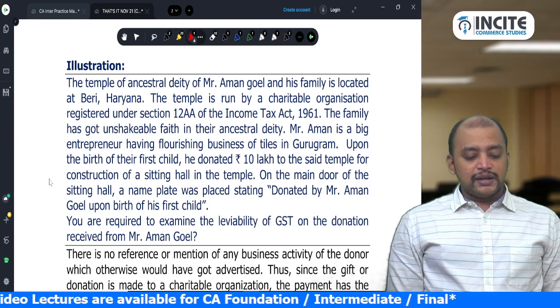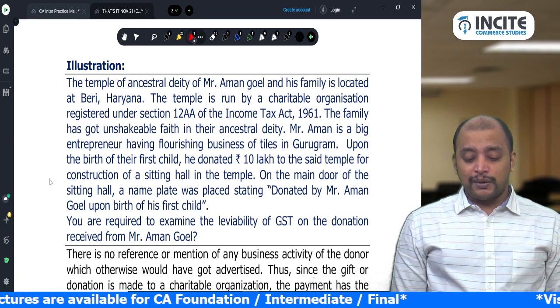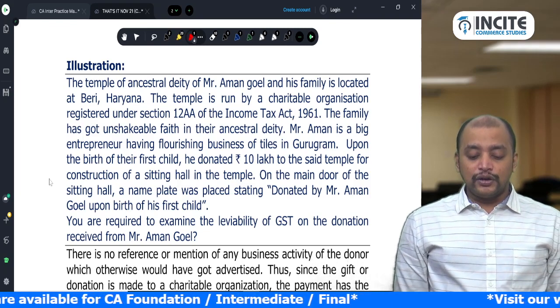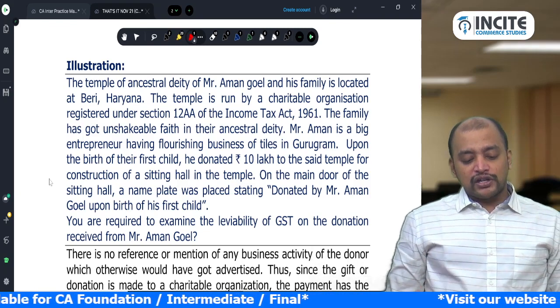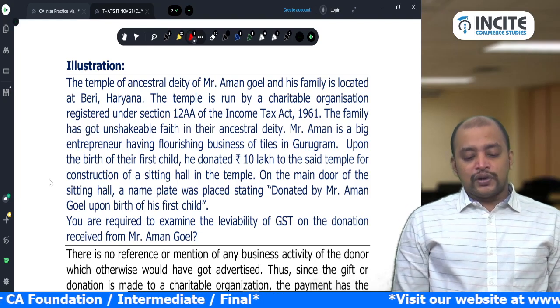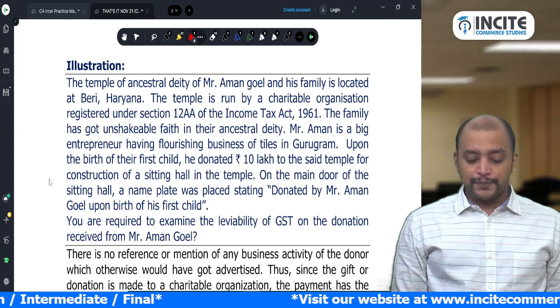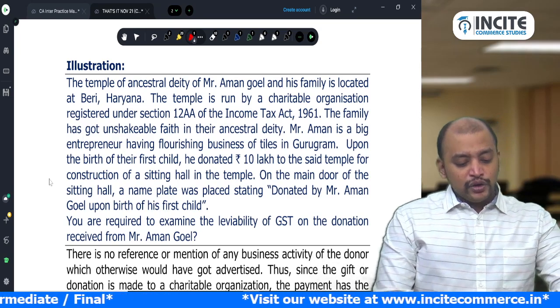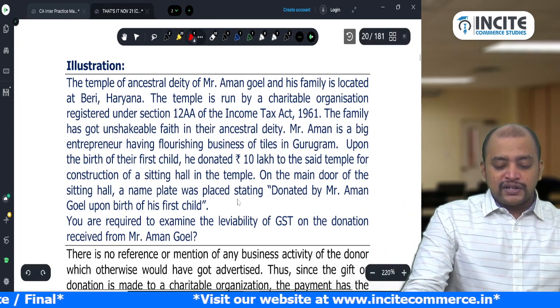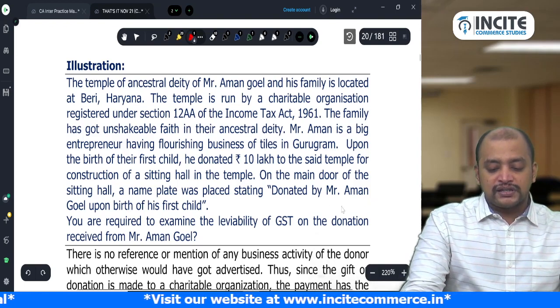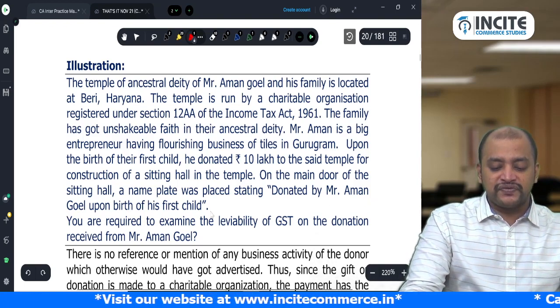Mr. Aman is a big entrepreneur having a flourishing business of tiles in Gurugram. Upon the birth of their first child, he donated 10 lakhs to the said temple for construction of a sitting hall in the temple. On the main door of the sitting hall, a name plate was placed stating donated by Mr. Aman Goyal on birth of his first child.